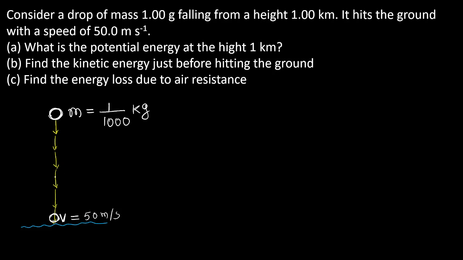The height is given, the height is 1 kilometer. A kilometer can be converted to meter by multiplying with 1000. 1000 meter, understood? The height of the mass is 1000 meter above the ground. Just before hitting the ground, the velocity becomes 50 meter per second, but the initial velocity was 0, falling from rest. For example, a raindrop falling from the cloud, understood? Initial speed will be 0, but when it touches the ground, it will have some velocity, right?